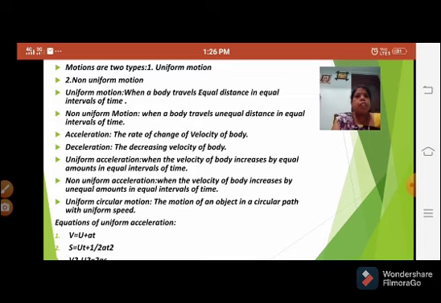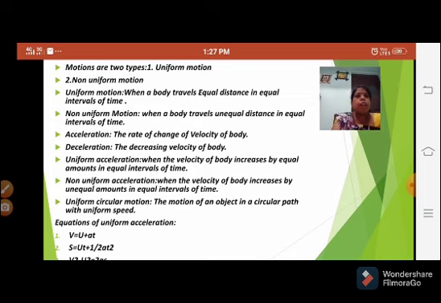Next, acceleration is also two types. One is uniform acceleration and second one is non-uniform acceleration. What is meant by uniform acceleration? Uniform acceleration means when the velocity of a body increases by equal amounts in equal intervals of time. That is called uniform acceleration.